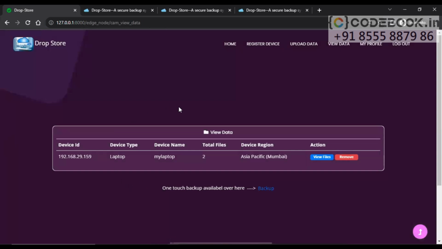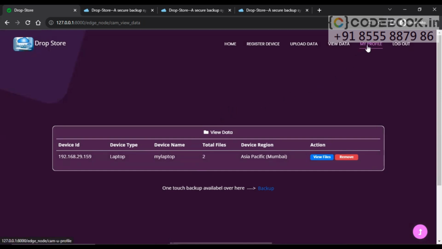If you want, we can add another device like mobile. In a device, we can have multiple files again. Like in this one device, we have got two files. We can check out those file details here. If you want to remove this device, we can remove it. So this is the best way of authorizing a device and accessing data only from authorized devices. Other users, unknown users, hackers, intruders, anonymous users should not be able to upload files to the cloud server. This is the major concept we are trying to implement with this Dropstore system.